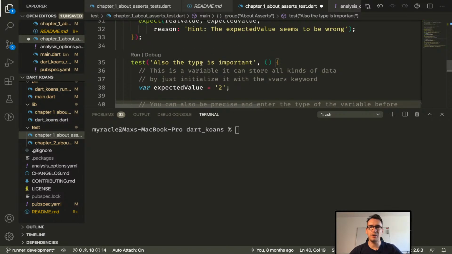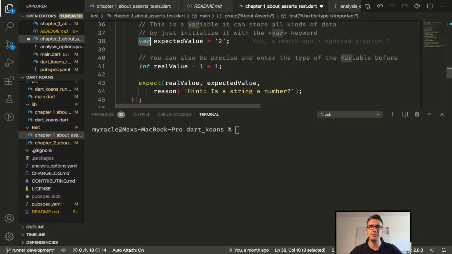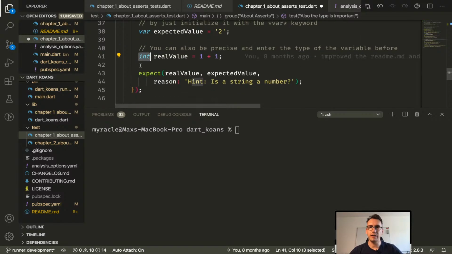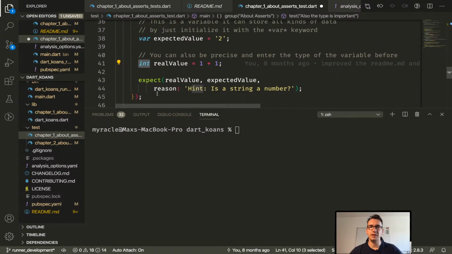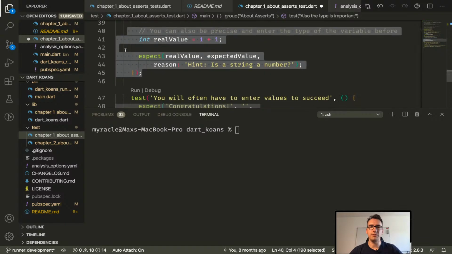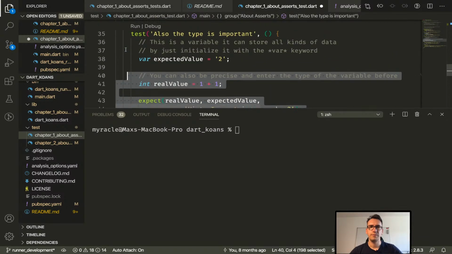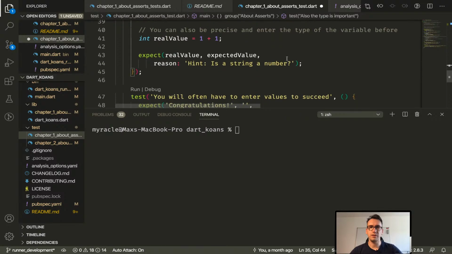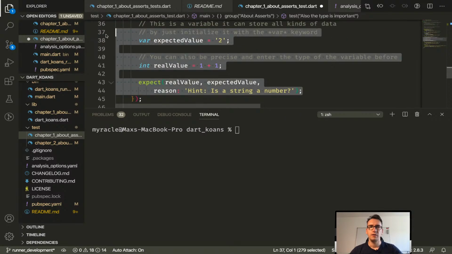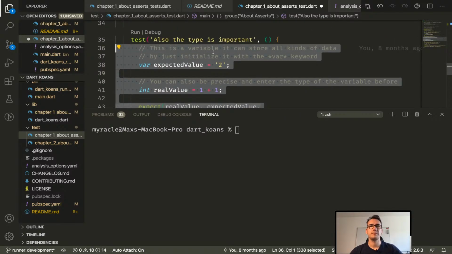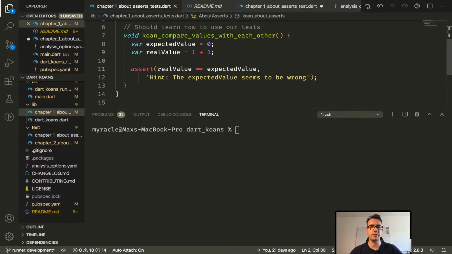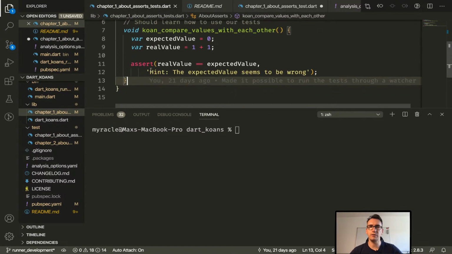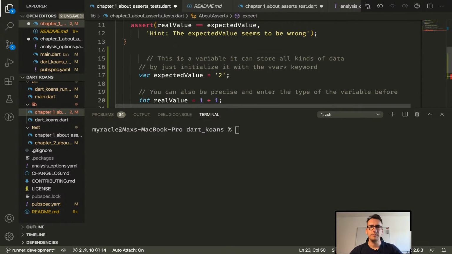Okay, so the next part, also type is important. So we have the possibility to set var, and then check that it is string and number. So we copy all of this information. This is a test. The test goes till here. Yeah, perfect. So I take all of that, go back to my chapter 1 reflection at the moment, and add that here.